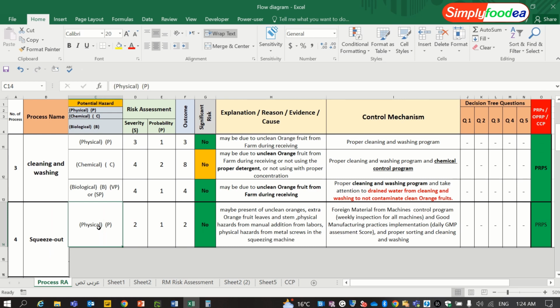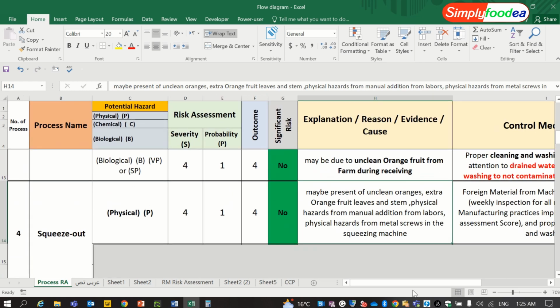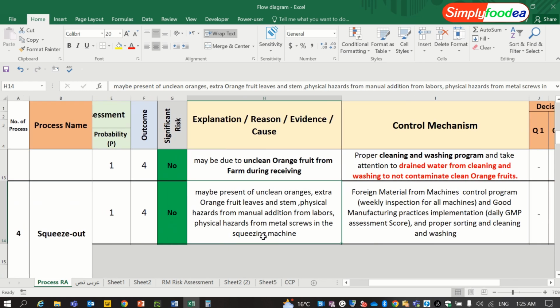The squeezing process, the physical hazard. I want you to pay attention in this part. The severity will be 2 and the probability will be 1. So the answer will be no, not a significant risk. We can increase this severity to 4 actually. Why 4 for the severity? Because these two sentences are very important.